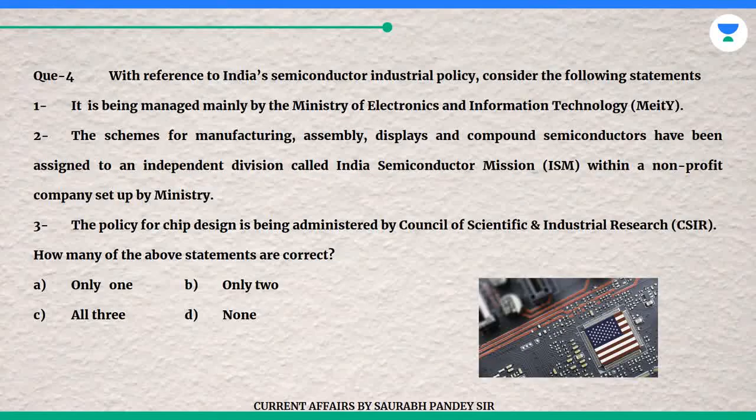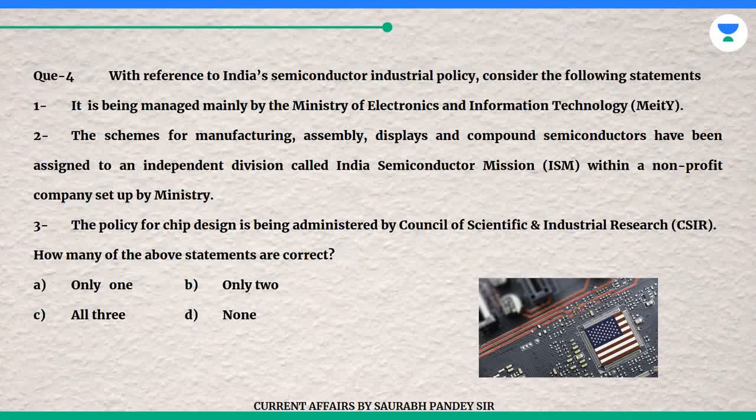Question 4. With reference to India's semiconductor industrial policy, consider the following statements. 1. It is being managed mainly by the Ministry of Electronics and Information Technology, (MeitY). 2. The schemes for manufacturing, assembly, displays, and compound semiconductors have been assigned to an independent division called India Semiconductor Mission, ISM, within a non-profit company set up by the Ministry. 3.